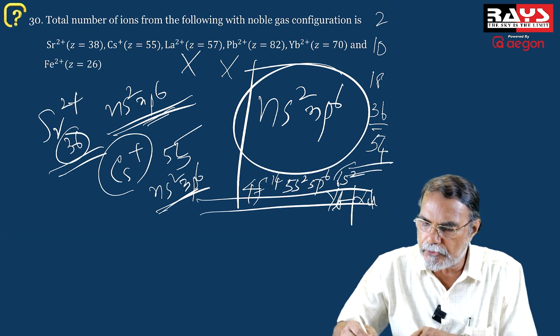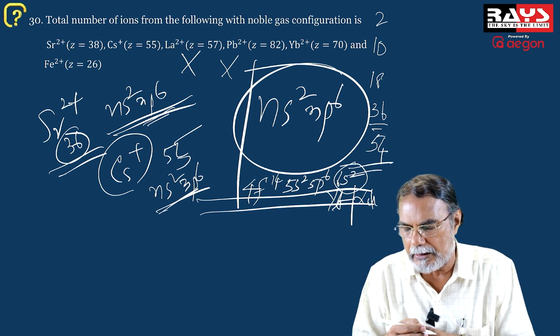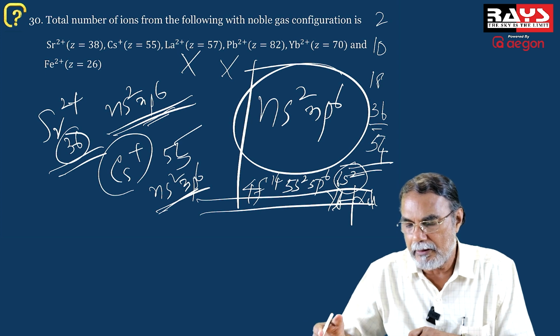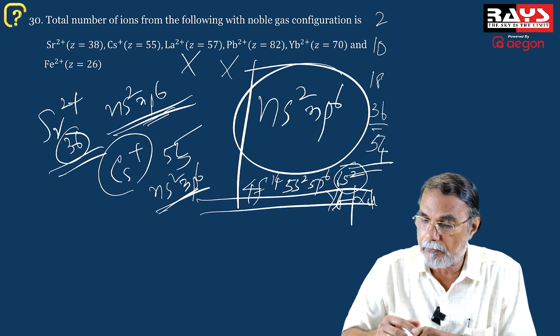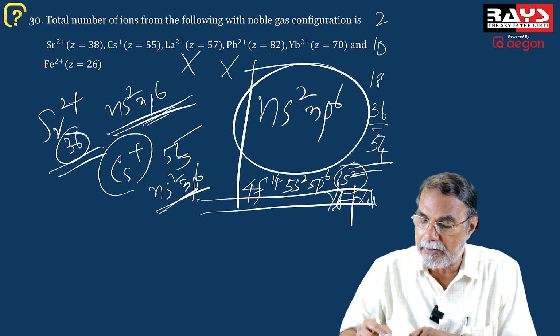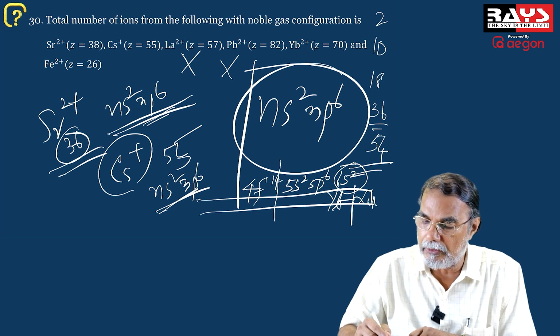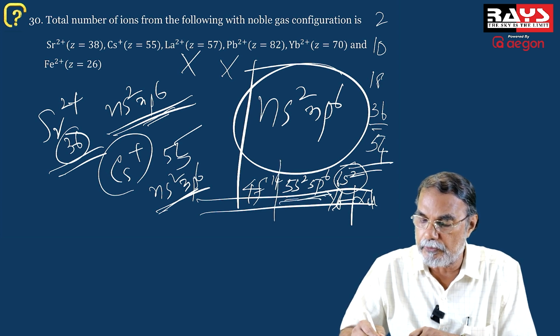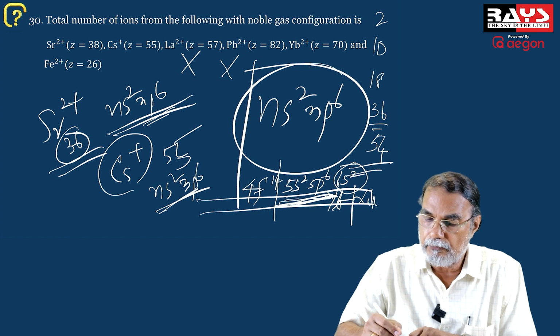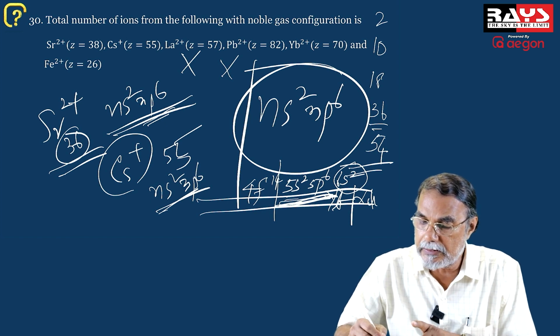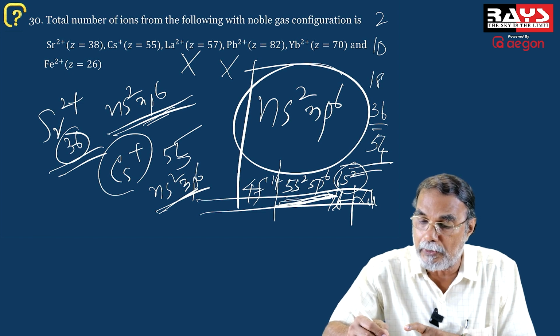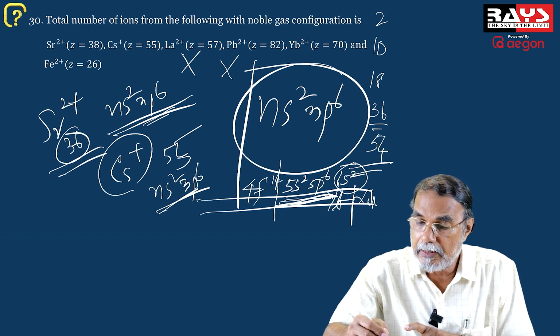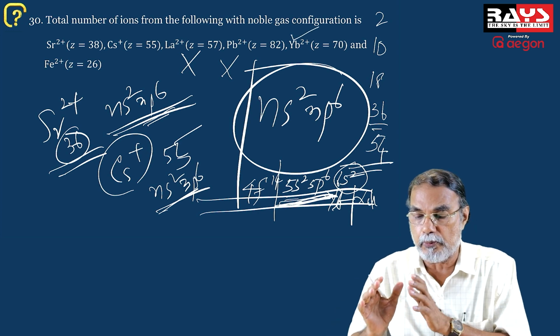And when it loses these 2 electrons from the 6s orbital, which is the outermost shell, in the ion formed, Yb2+, remember that in the 5th shell you have 5s2, 5p6. So this happens to be the outermost shell for Yb2+, which has the ns2 np6 configuration. Therefore, Yb2+ has ns2 np6 configuration in the outermost shell.